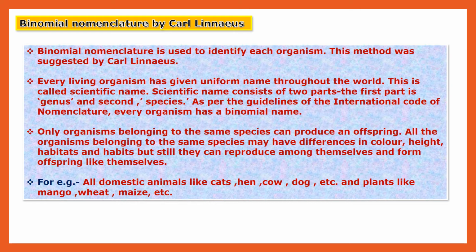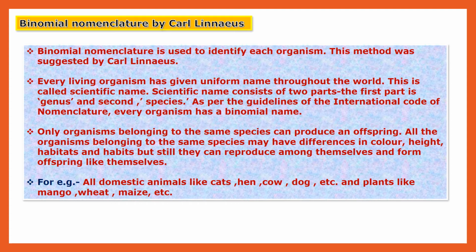Even with differences in color, height, habitat, meaning where they live, and habits, they still produce young ones just like them.